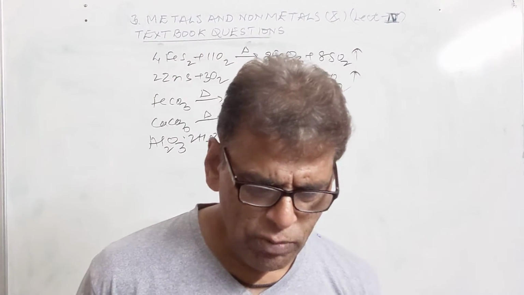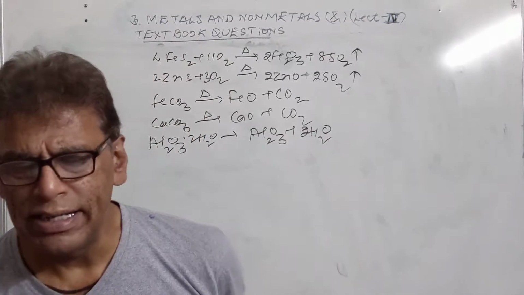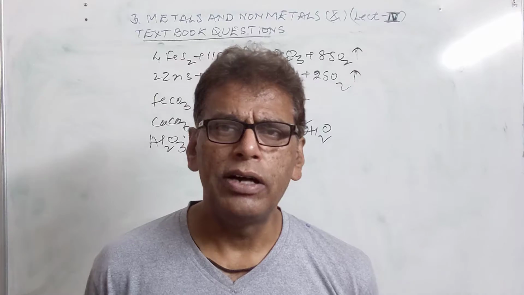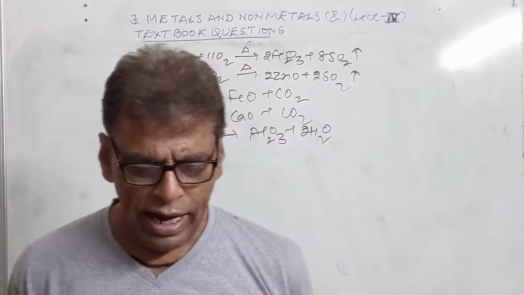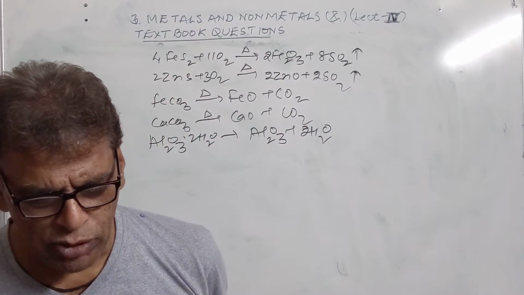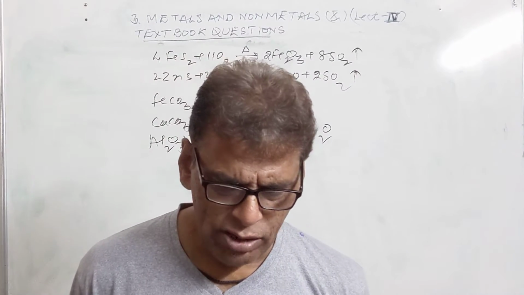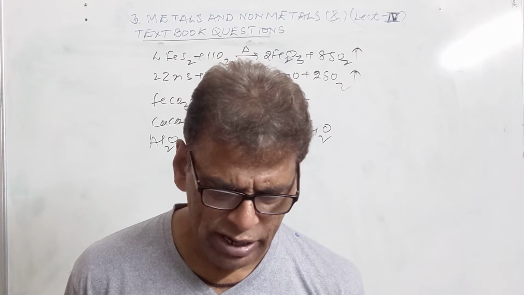Give 4 general properties of ionic compounds. We have already studied those properties. They exist in the solid state, they are soluble in polar solvents, and they have high melting and boiling points. They are good conductors of heat and electricity, in the aqueous or molten state.